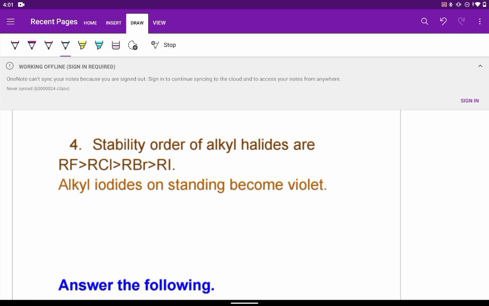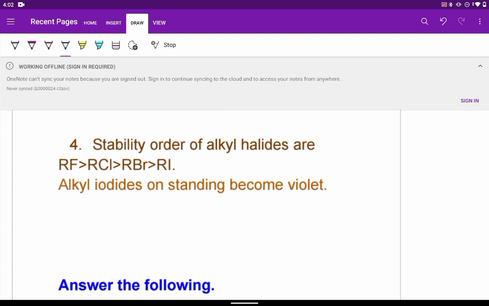So this is the stability order of alkyl halides. Now see, in this we can also say that the stability will be just the opposite of reactivity. Highly reactive means they will be less stable. If they are more reactive, their stability will be naturally less.